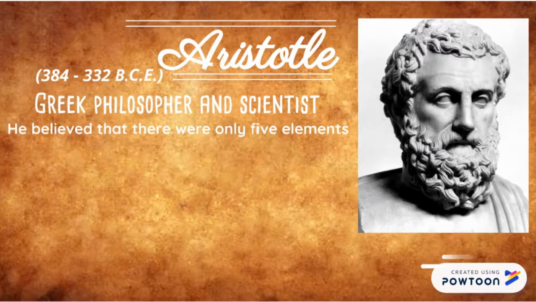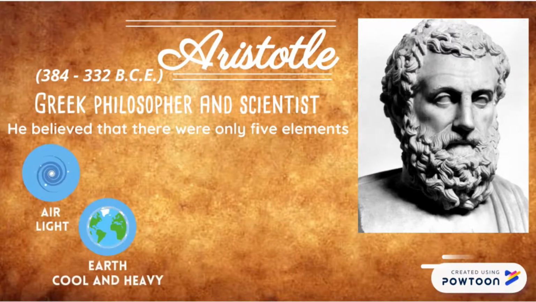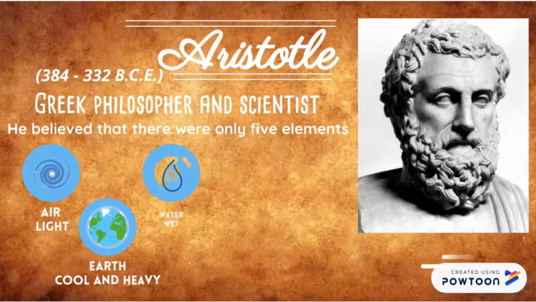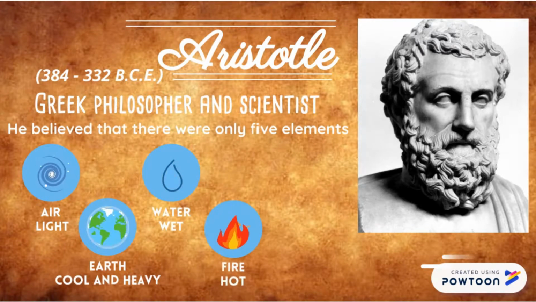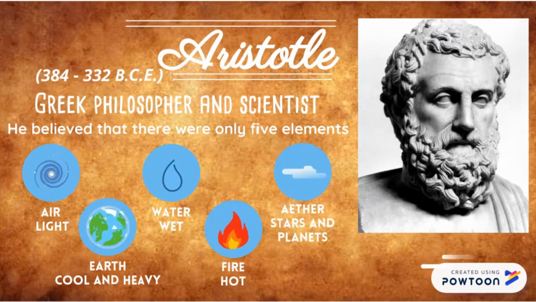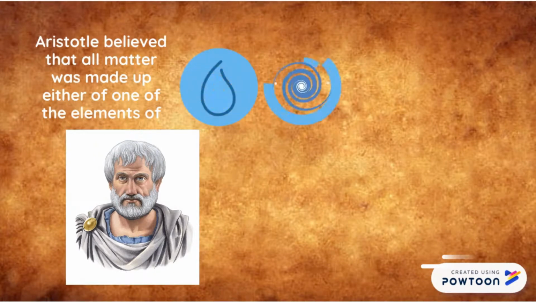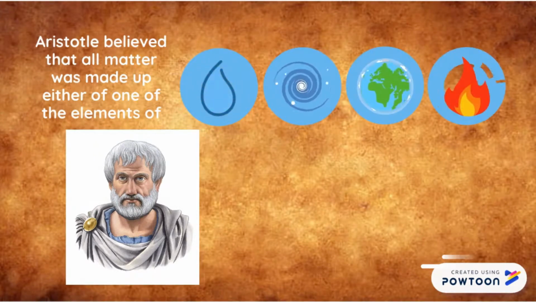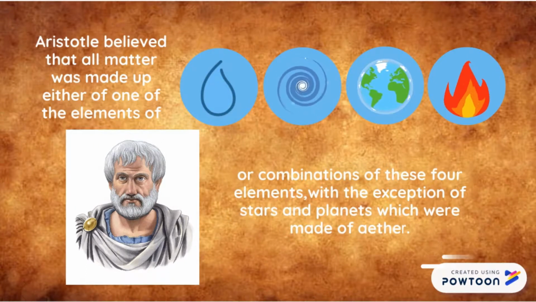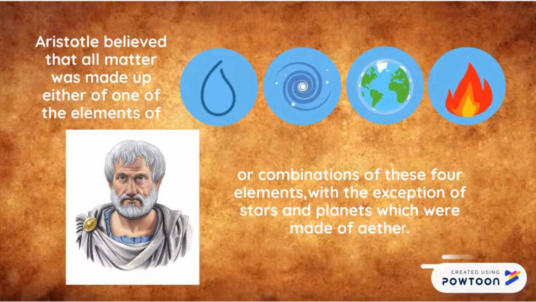He believed that there were only 5 elements: air, which was light; earth, which was cool and heavy; water, which was wet; fire, which was hot; and ether, which he viewed as a divine substance which made up the stars and planets. Aristotle believed that all matter was made up of either one of the elements of water, air, earth, and fire, or combinations of these 4 elements, with the exception of stars and planets, which were made of ether.